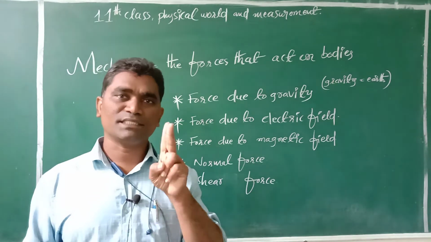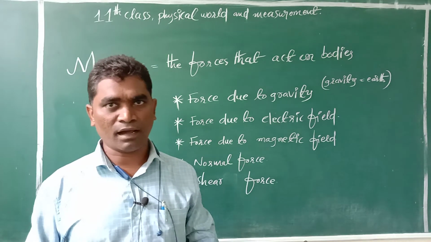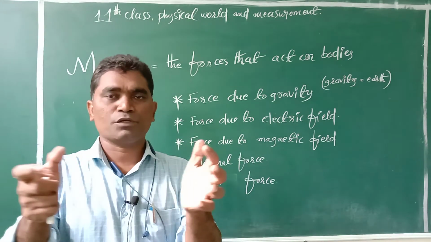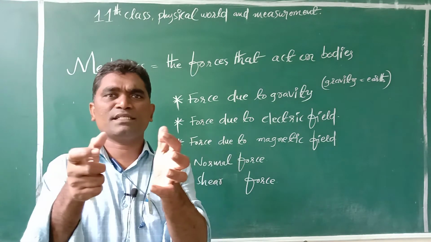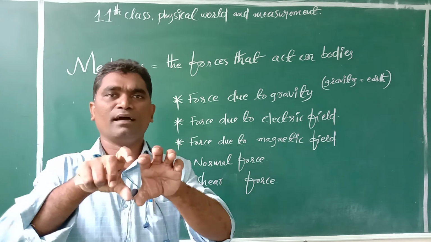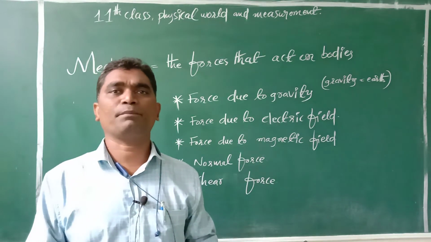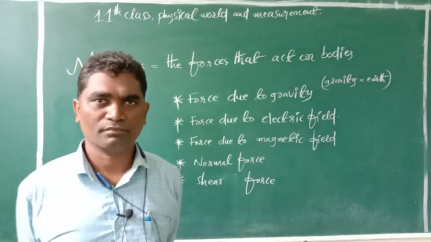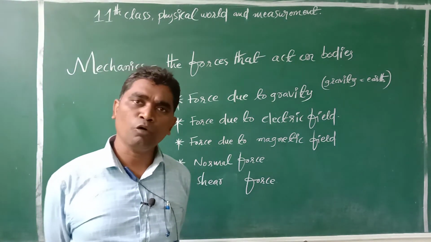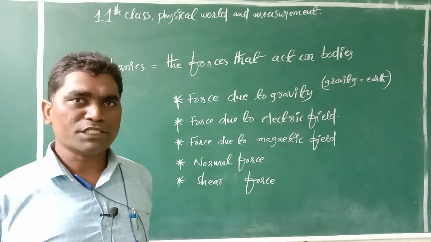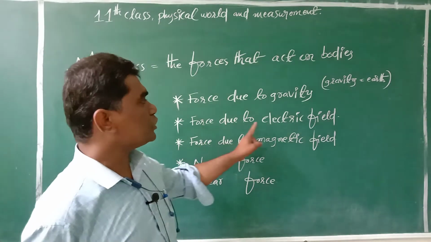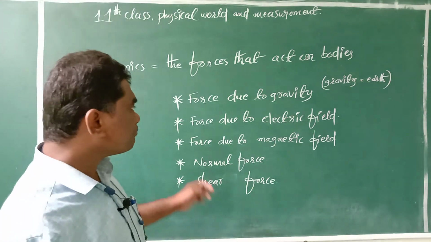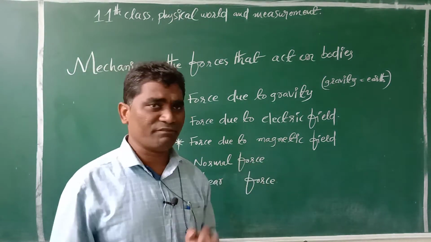Two balloons are charged the same, the same charge is there on both balloons. So for example, two balloons are charged positive. When two positive charges come closer, they will have repulsive force. So that's why they move away from one another. Okay, students. So this is called a force due to electric field. Okay. Next one, force due to magnetic field.